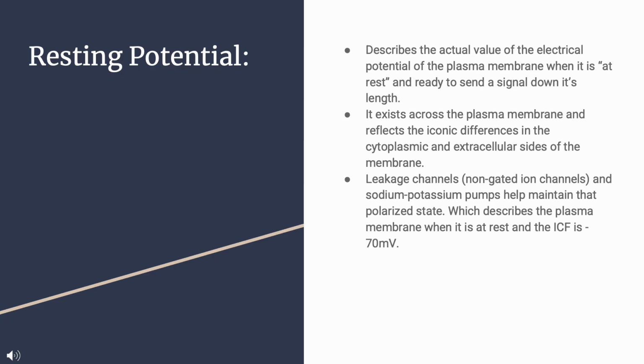Resting potential. Resting potential describes the actual value of the electrical potential of the plasma membrane when it is at rest and ready to send a signal down its length. It exists across the plasma membrane and reflects the ionic differences in the cytoplasmic and extracellular side of the membrane. Leakage channels, non-graded ion channels, and sodium-potassium pumps help maintain that polarized state, which describes the plasma membrane when it is at rest and the ICF is -70 mV.